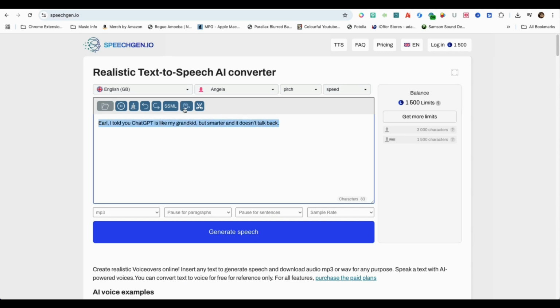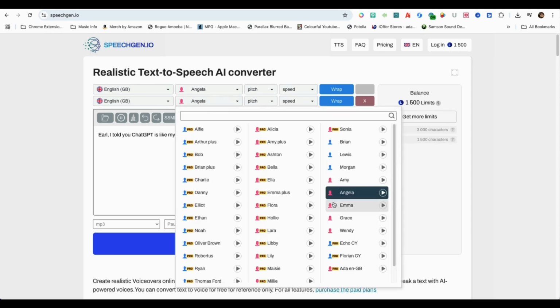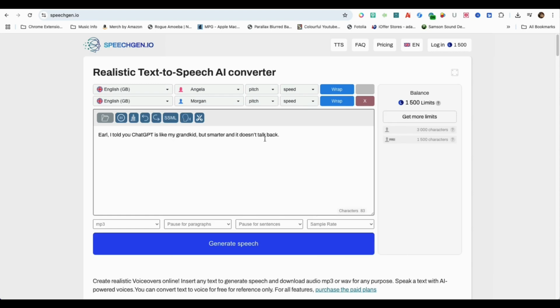You simply click on the head icon and you'll be given the opportunity to select more than one voice. For my elderly stick figure characters, I selected Angela and Morgan's voices.